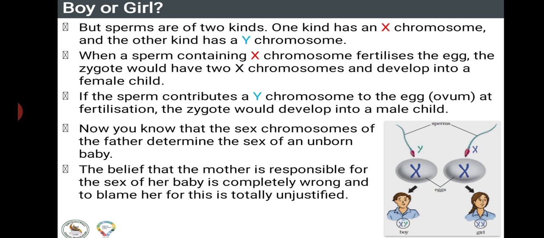Even you might have noticed that many females have been hurt by people saying that you always give birth to a girl child and you won't give birth to a boy child, and they insult them, isn't it? But now we have a scientific reason: the sex of an unborn child is mainly determined by the father.